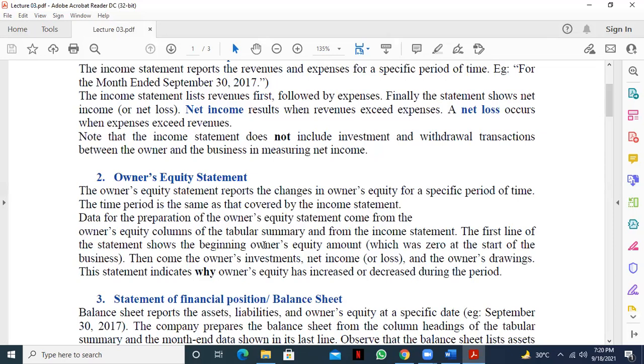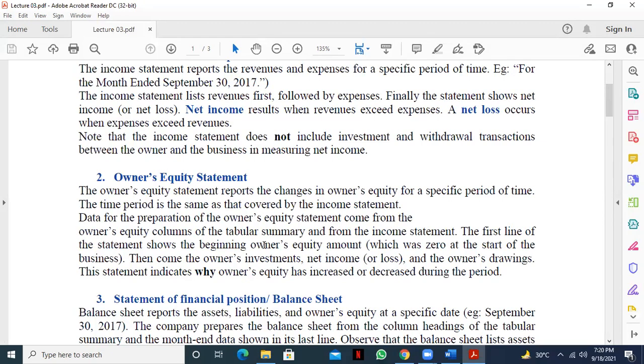Here you see the owner's equity statement reports the changes in owner's equity for a specific period of time. You know, owner's equity is the combination of four elements: capital, revenue, expenses, and drawings. Now from revenue and expenses, we got the net income.